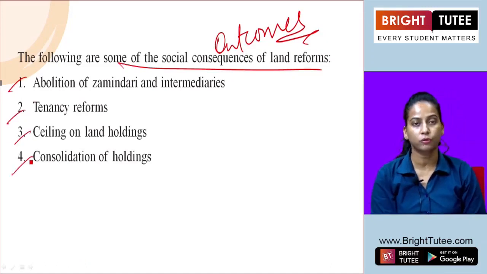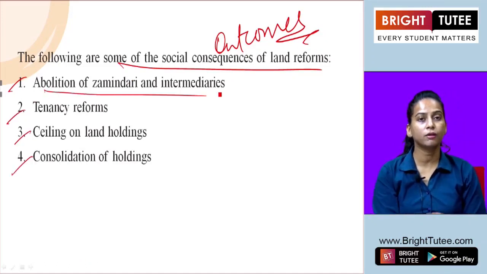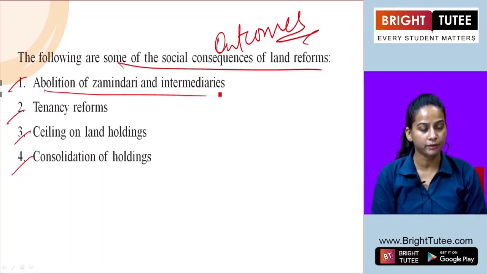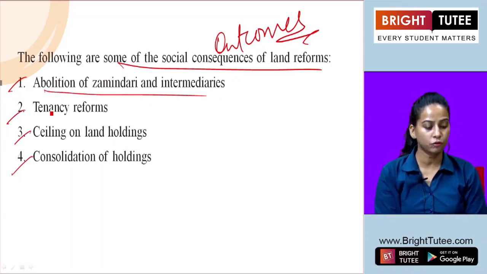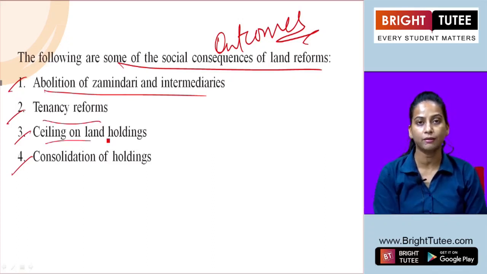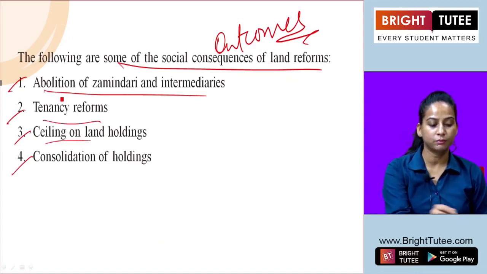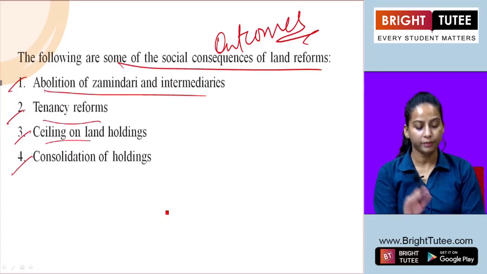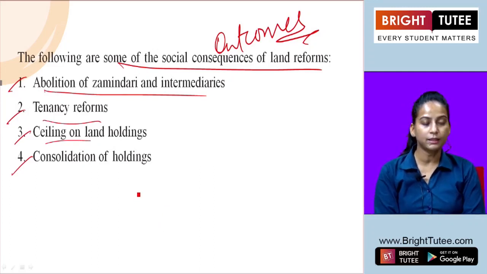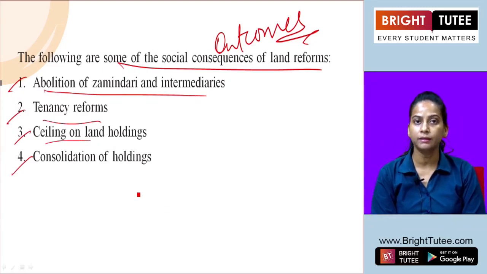Here we'll discuss these four. The first one is abolition of zamindari and intermediaries. The second, we'll discuss tenancy reform. The third, ceiling on land holdings. And the fourth will be consolidation of holdings. If we talk about the first one, abolition of zamindari and intermediaries, all the states abolished the zamindari system.